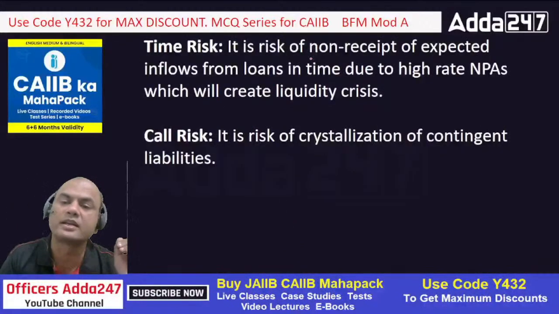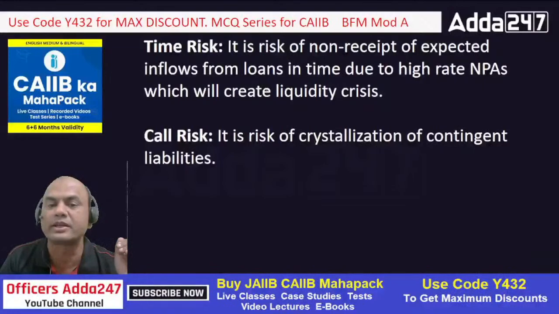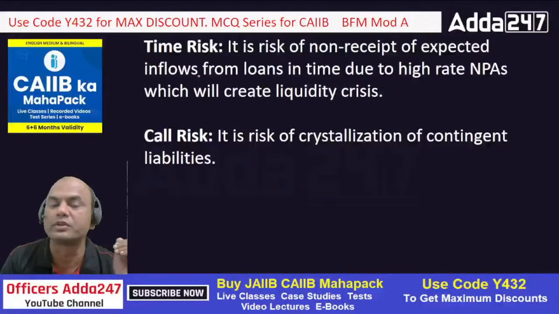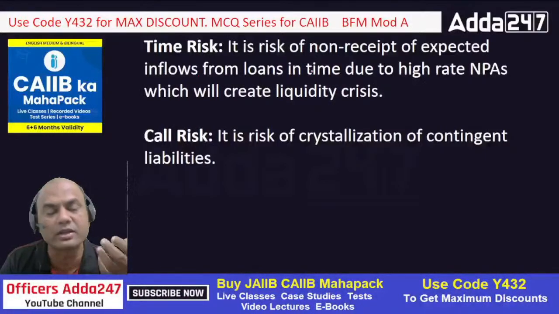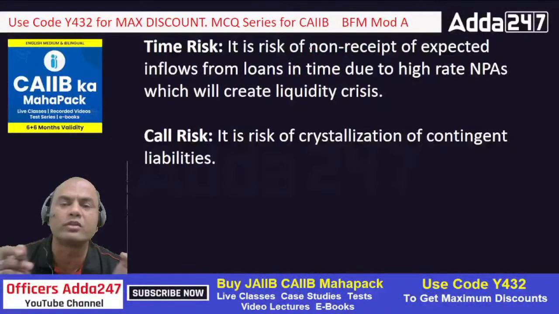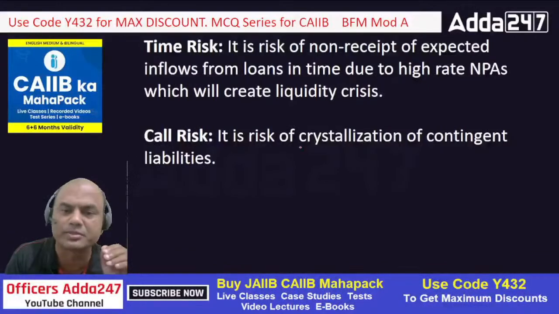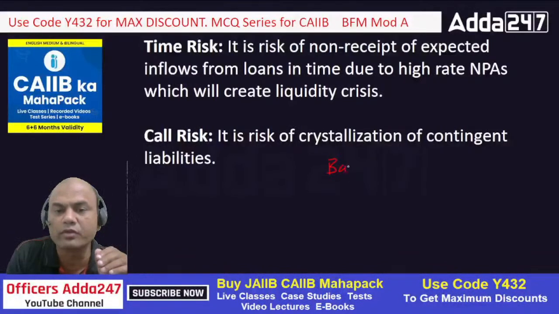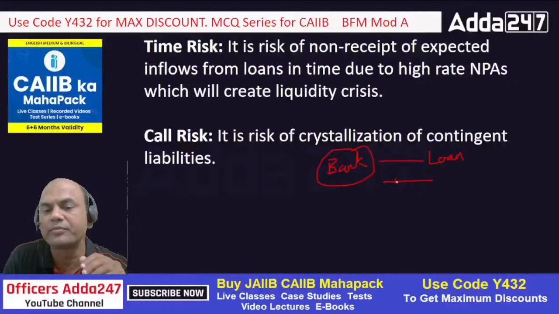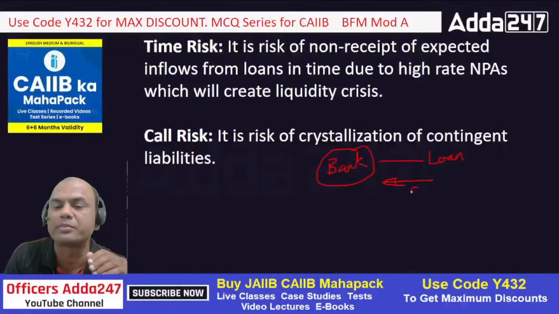Second is time risk. It is a risk of non-receipt of expected inflows from loans in time due to higher rate of NPAs, which will create the liquidity crisis, isn't it? Means what? Non-receipt of expected inflows means the EMI which was to be received by my bank from the customer, right? That EMI will always have a higher rate of returns here. Logic is very simple. I am a bank. What is my basic role? I'll give the loan, and this loan person will give me EMI. The rate of interest is, let's say, 8%.